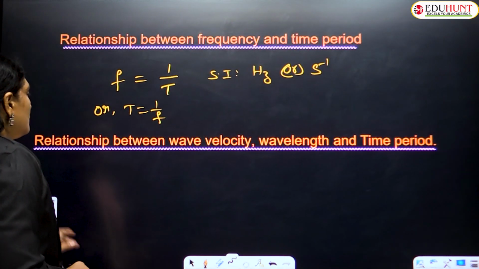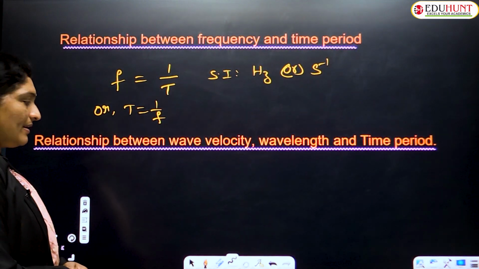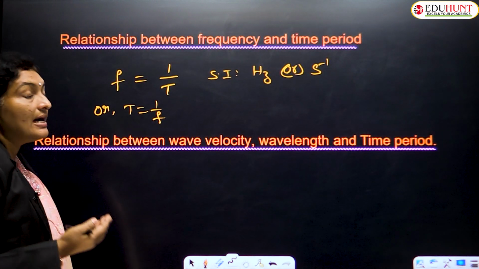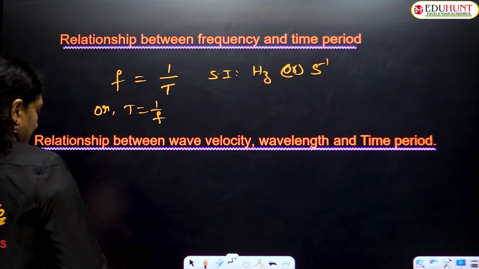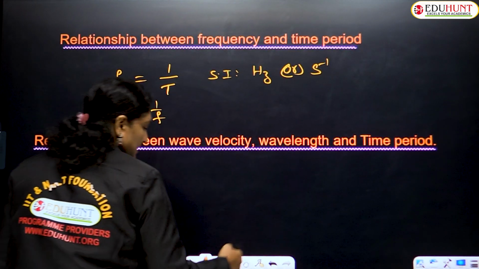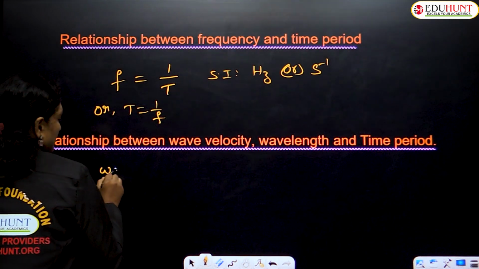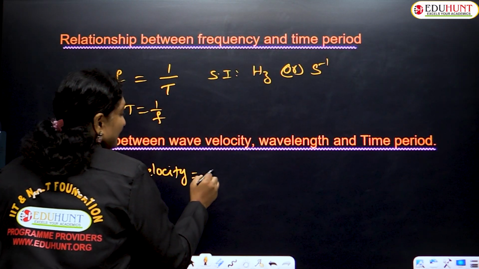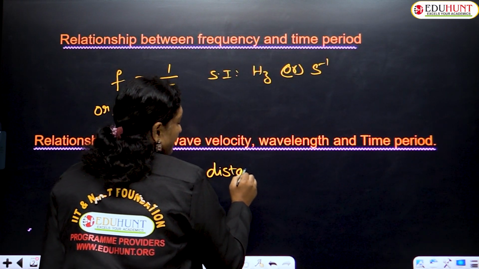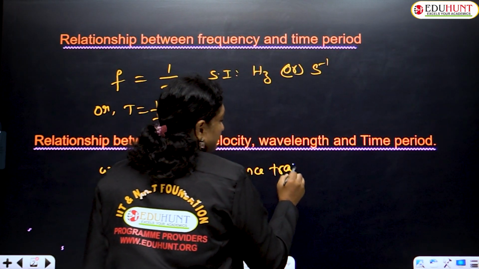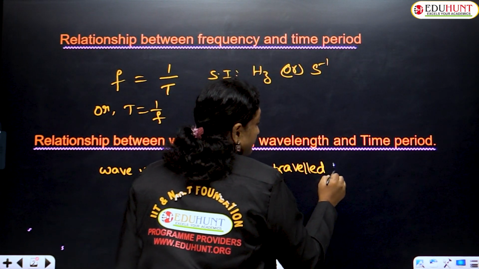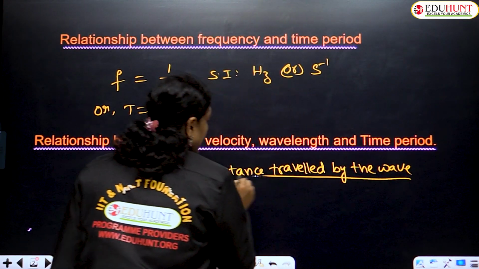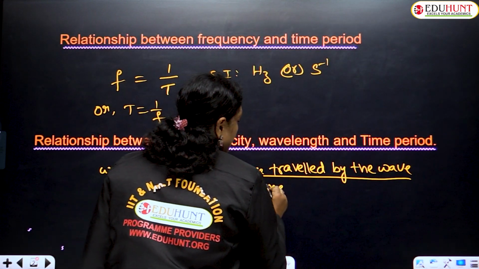Children, from the definition, wave velocity is the distance traveled by the wave upon the time taken.